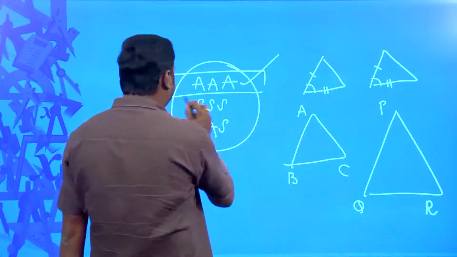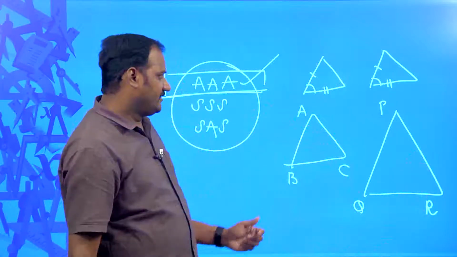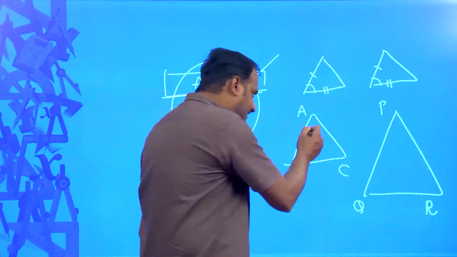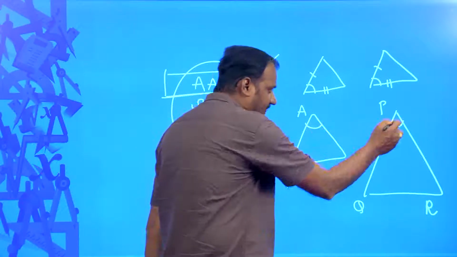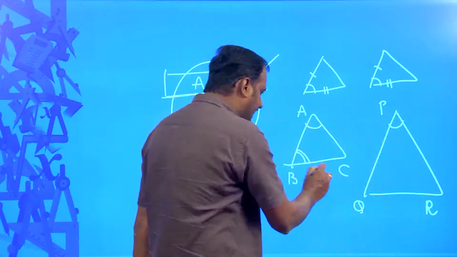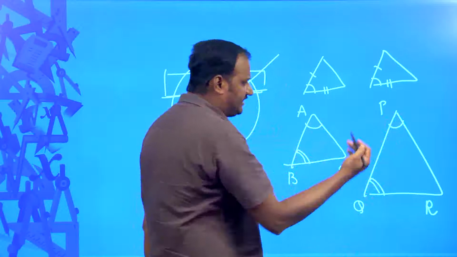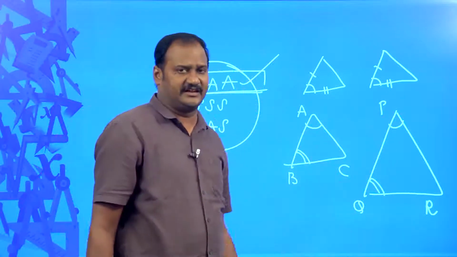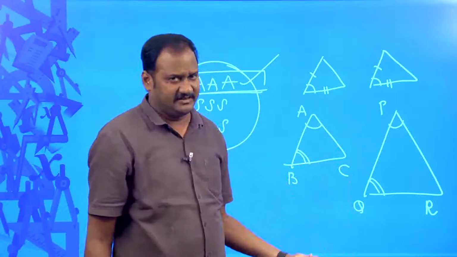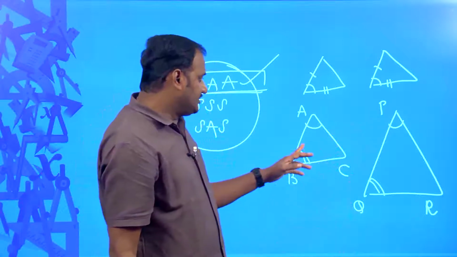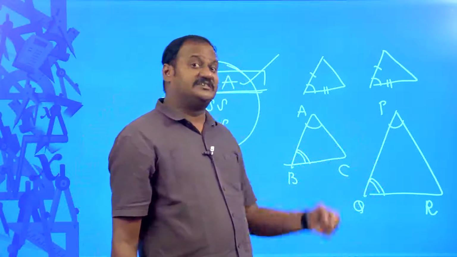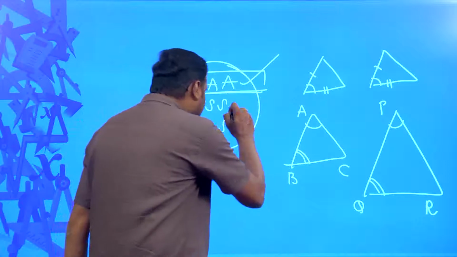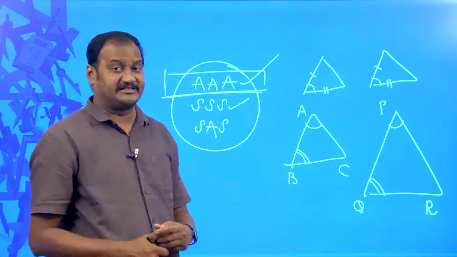According to AAA similarity, in my two triangles ABC and PQR, if angle A is equal to angle P, and angle B is equal to angle Q, then automatically angle C is equal to angle R. If two angles are equal to two angles of another triangle, automatically the third angle is equal to the third angle, right? That is common sense. So, these two triangles are said to be similar, then their corresponding sides are proportional. Corresponding sides means what?